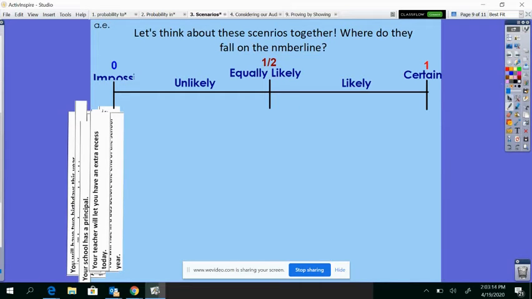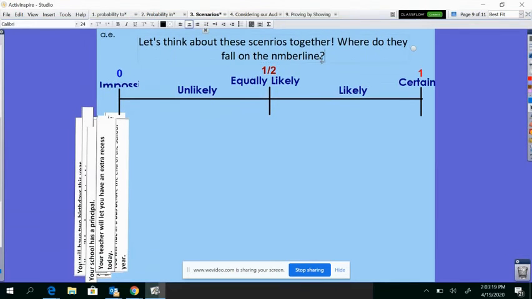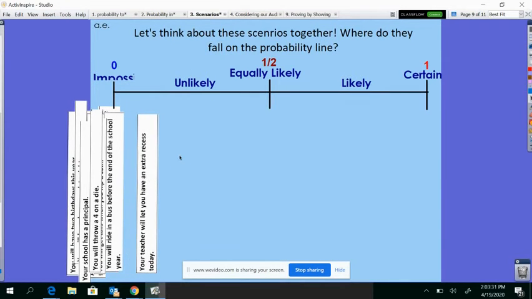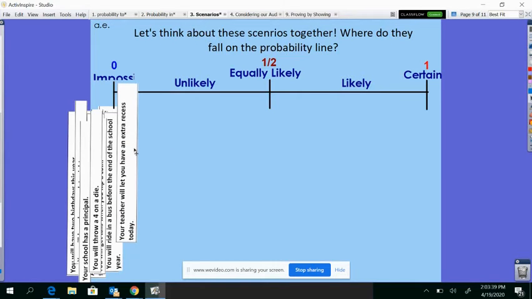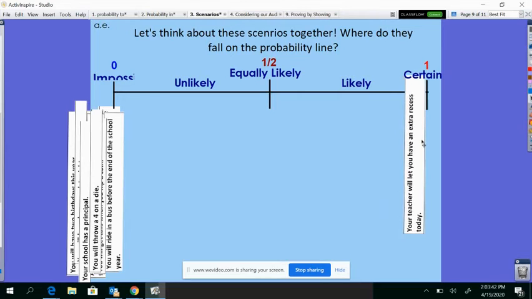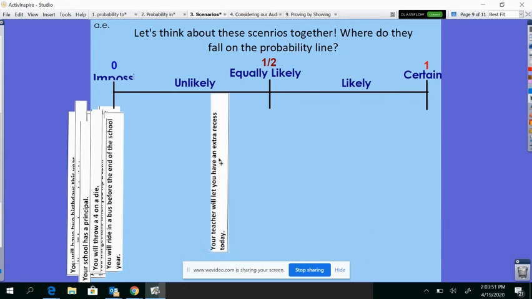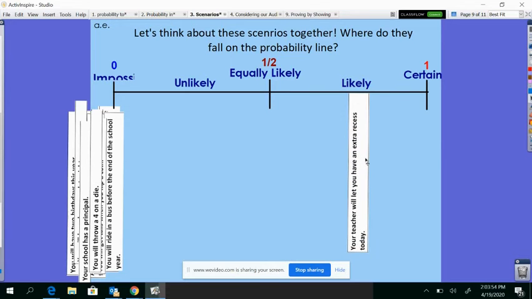Now we're going to do some scenarios together. We're going to think about where they might fall on our probability line. So our first scenario is your teacher will let you have extra recess today. Well, let's envision that we were in class. What is the likelihood that your teacher would let you have extra recess today? Impossible? No, it could happen. Certain, it'll definitely happen? No, because there's always something that could come up. So is it likely or unlikely? Well, I know my class has been doing really good, so it's likely that we might get some extra recess today.